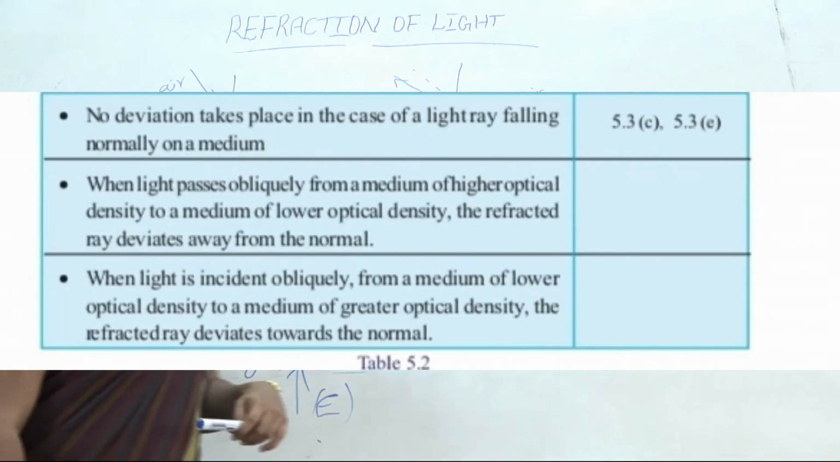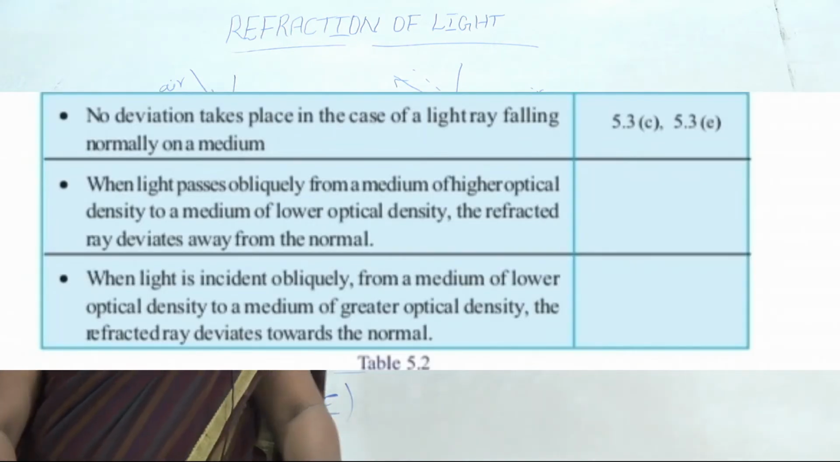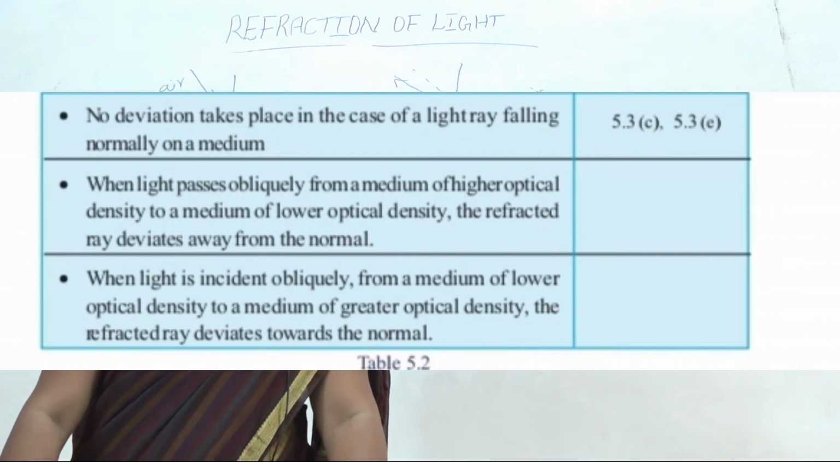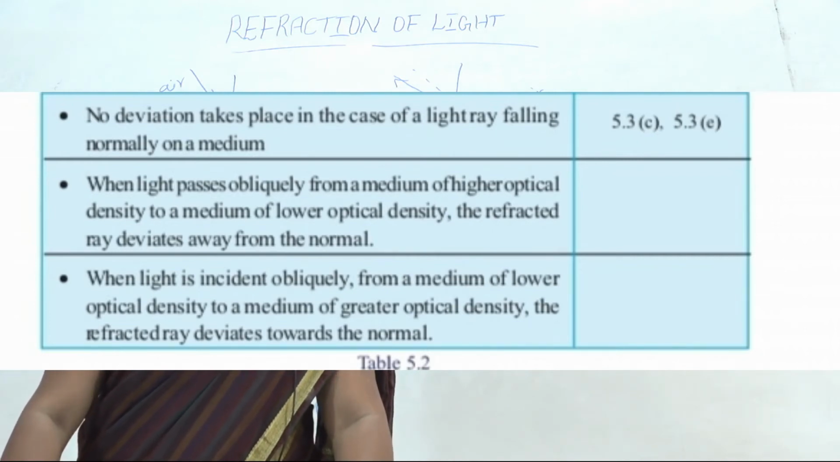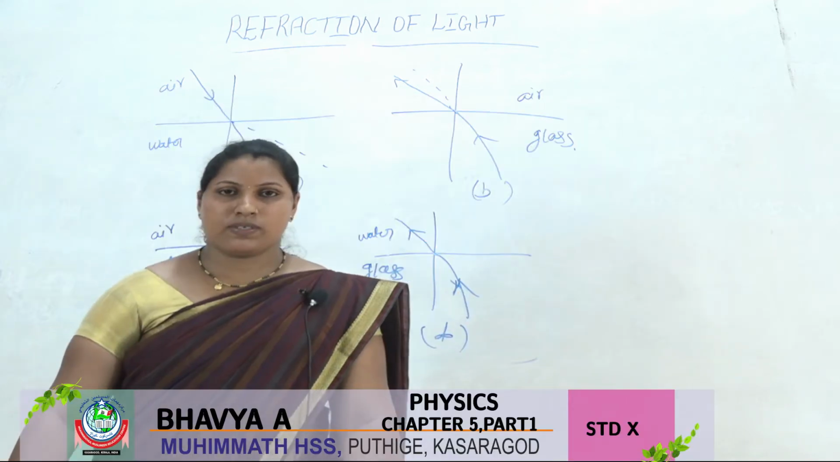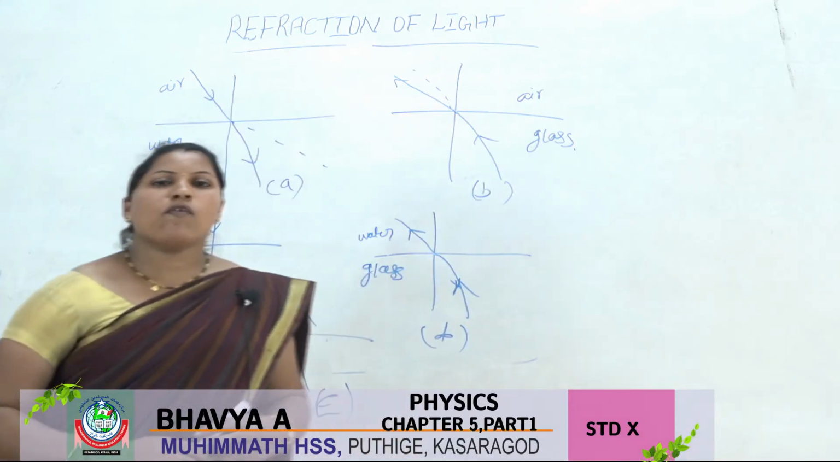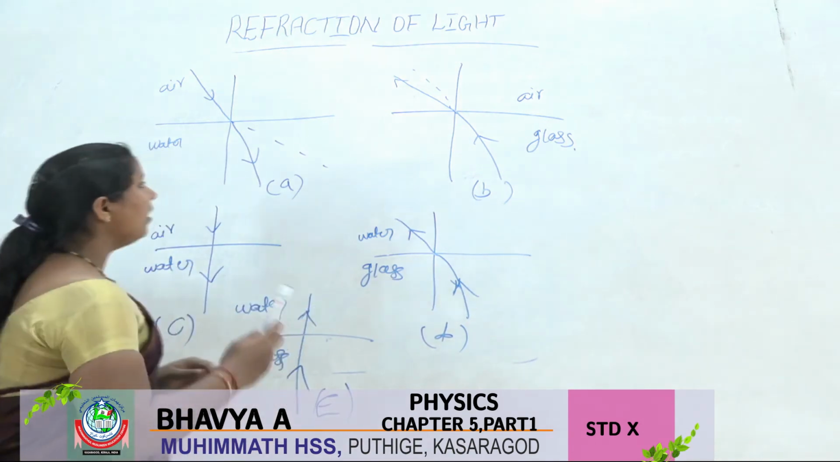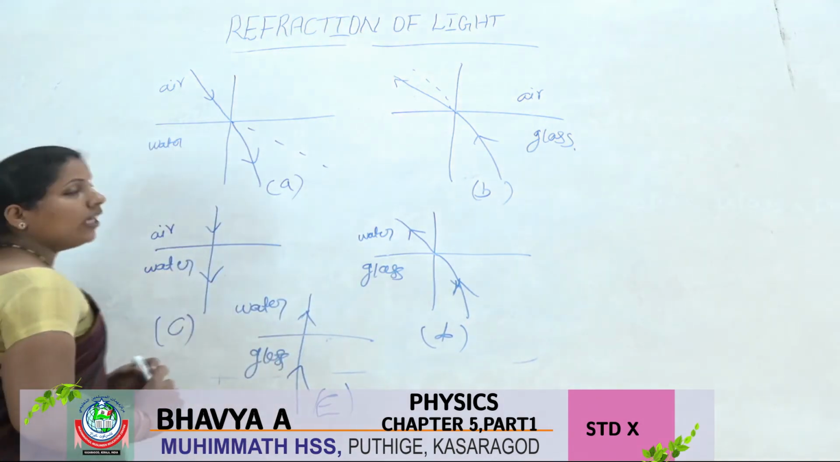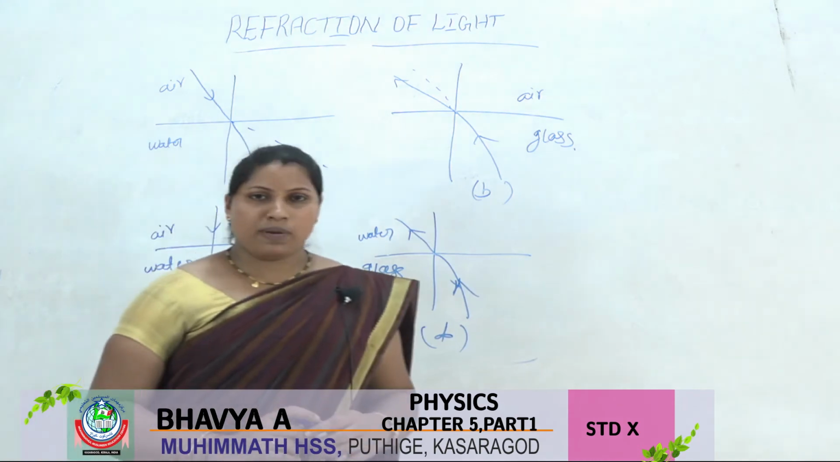Next statement: when light is incident obliquely from a medium of lower optical density to a medium of greater optical density, the refracted ray deviates towards the normal. So where is the ray of light moving towards the normal? Here, picture A is related to this statement.